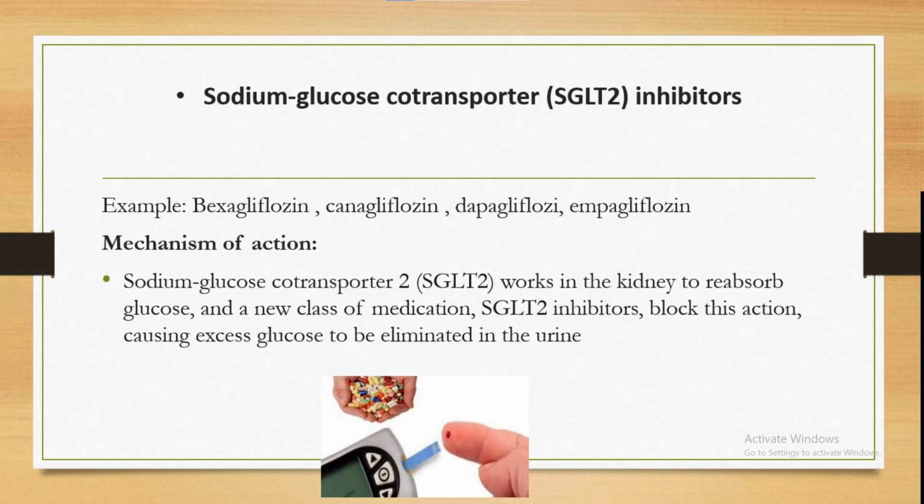Sodium glucose cotransporter (SGLT2) inhibitors. Example: bexagliflozin, canagliflozin, dapagliflozin, empagliflozin. Mechanism of action: sodium glucose cotransporter 2, SGLT2, works in the kidney to reabsorb glucose, and a new class of medication, SGLT2 inhibitors, block this action, causing excess glucose to be eliminated in the urine.